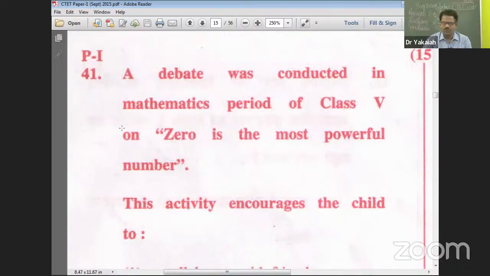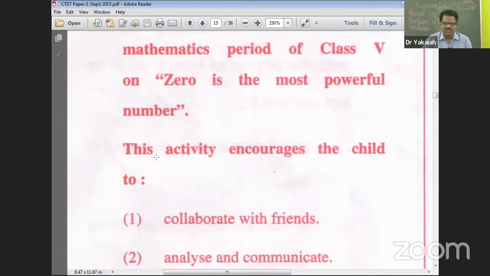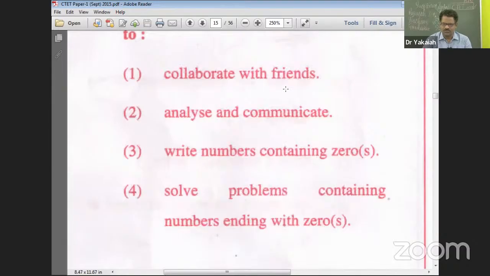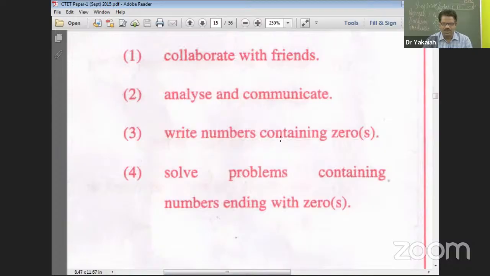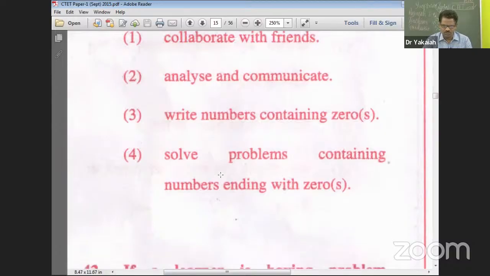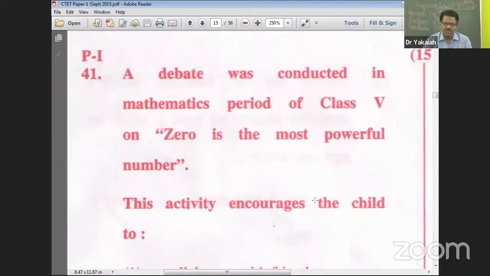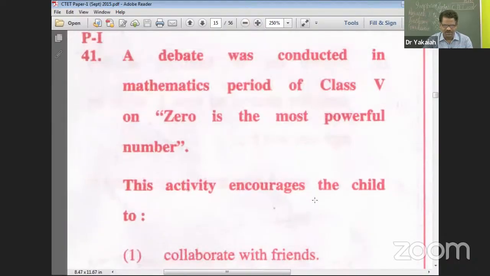A debate was conducted in the mathematics period of class 5th on "0 is the most powerful number." This activity encourages the child to: option 1, collaborate with friends; 2, analyze and communicate; 3, write numbers containing zeros; 4, solve problems containing numbers ending with zeros. So what do you say? Any guesses from your end? Please do type in the answer.